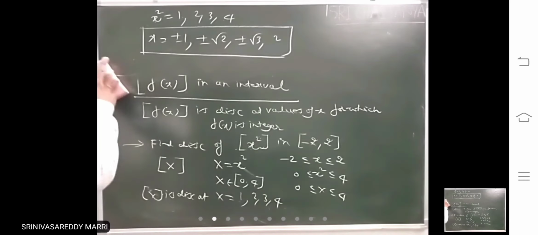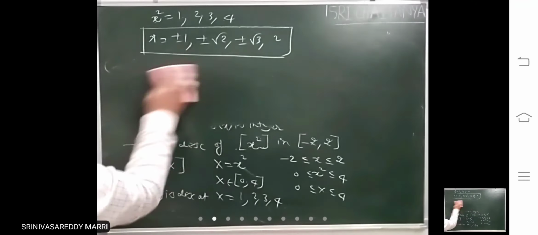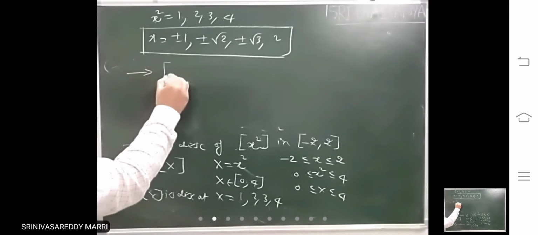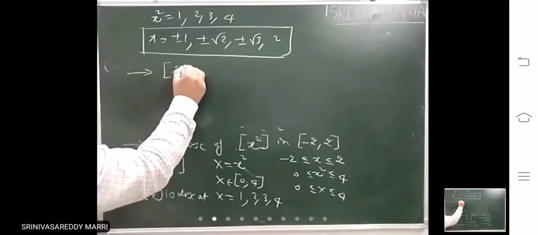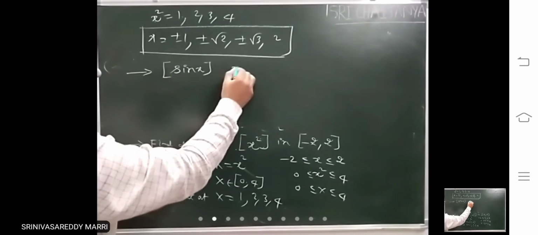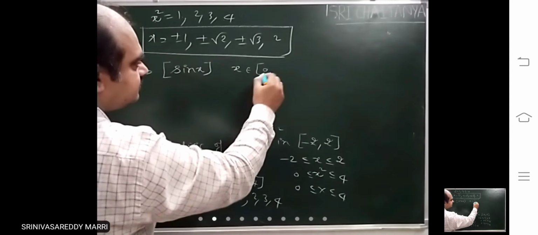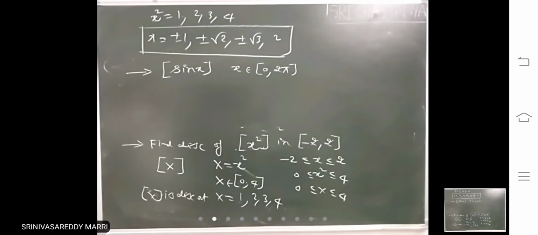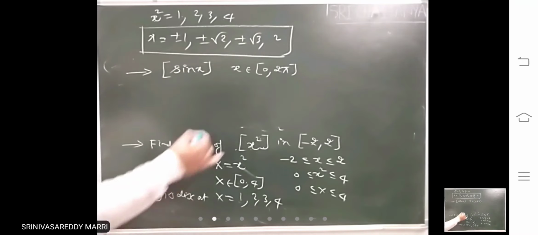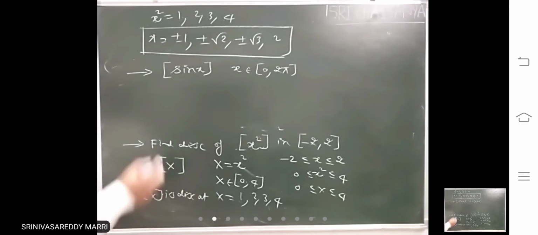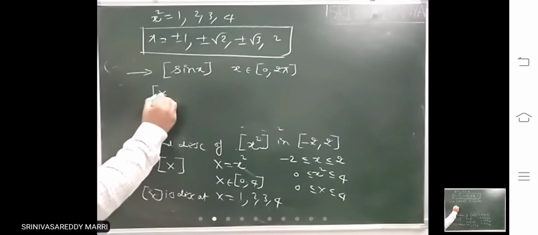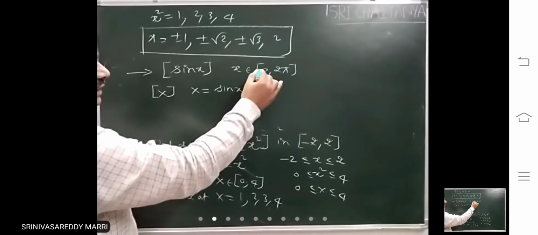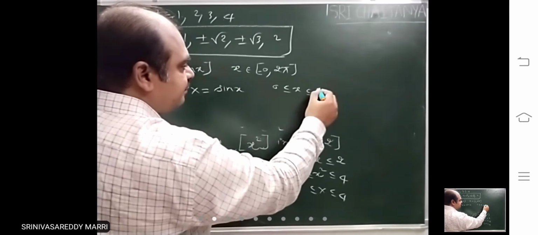Suppose take another example. Suppose step of sin x, x belongs to 0, 2 pi. Look at this. In this interval, where are the discontinuities? You have to check out. So I am taking this capital X. Capital X equal to sin x. Now x lies in the interval 0 to 2 pi.